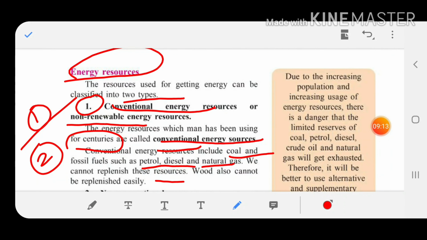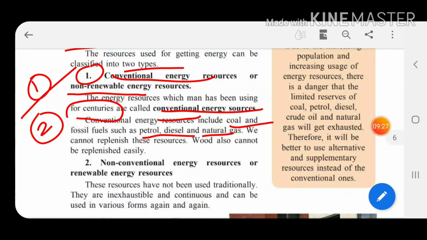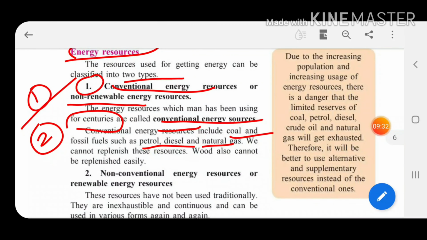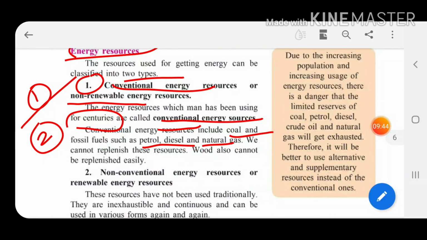So you have to use them wisely and not waste them. One day will come, children, when there will be no availability of petrol and diesel, because the population is increasing day by day. All people are running vehicles on the road. Petrol and diesel are used on a large scale, and they are conventional energy resources. If they are not used wisely, one day will come that we will not get these conventional energy resources. So we have to use them wisely. Wood also cannot be replenished easily because trees are cut down on a large scale.